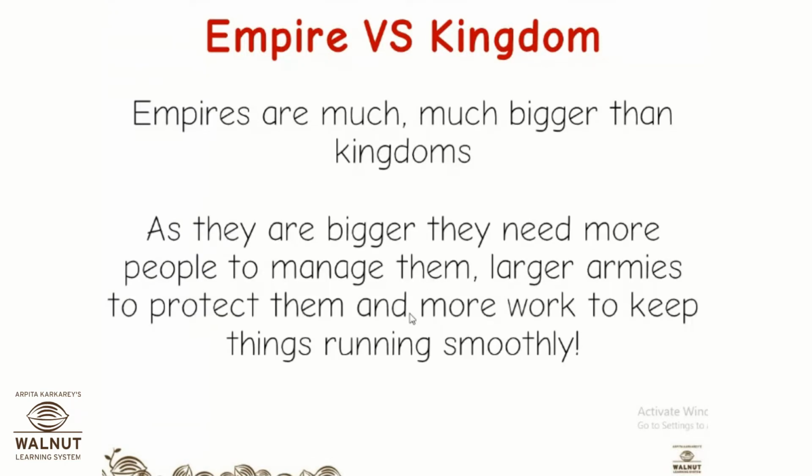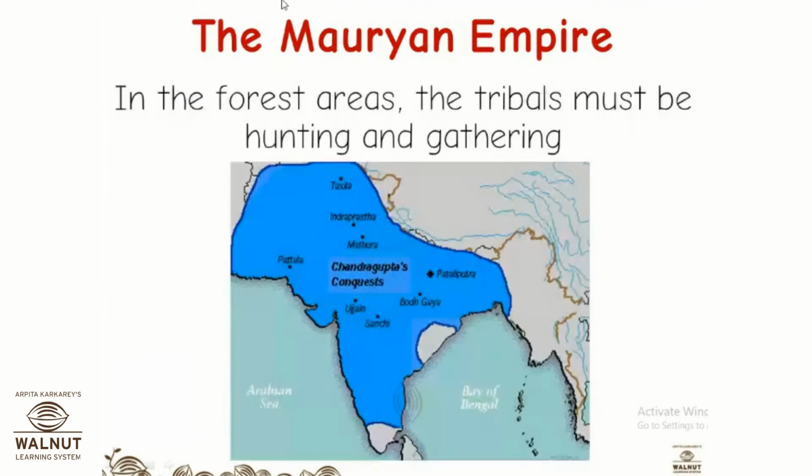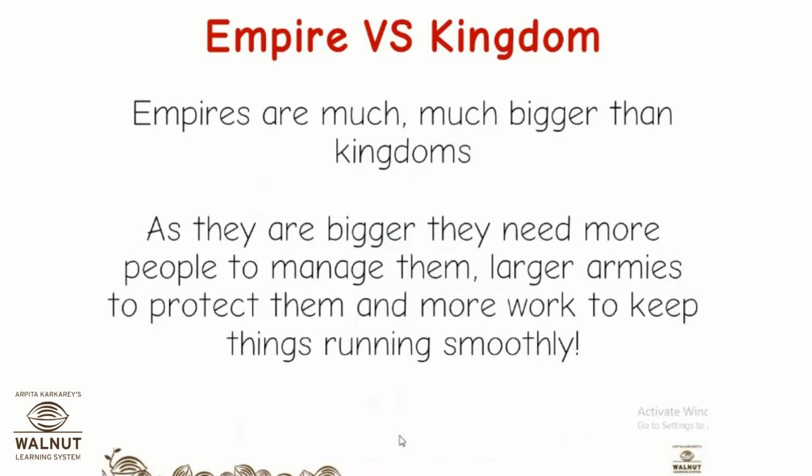Okay. Now empires are much, much bigger than kingdoms. That is what we saw, right? If you see this very first map here, this was Magadha. This was the only Mahajanapada that the Nandas were ruling earlier, and when Chandragupta took over, it was only this part. Then they took all these other Mahajanapadas and all the other territories. So now see how big their territory has become. So it is now called what? It is called an empire. So if you have to manage an empire, obviously you will need more people to work, more people to manage your armies.